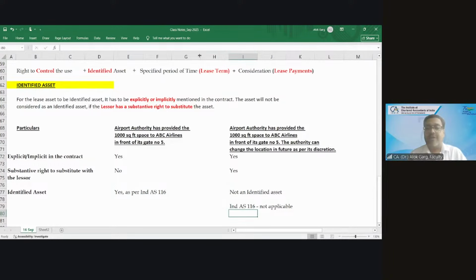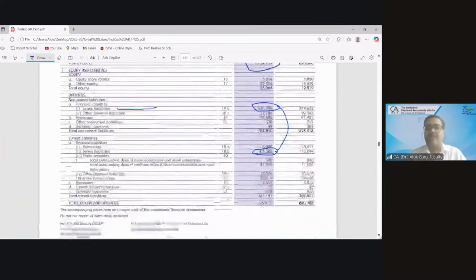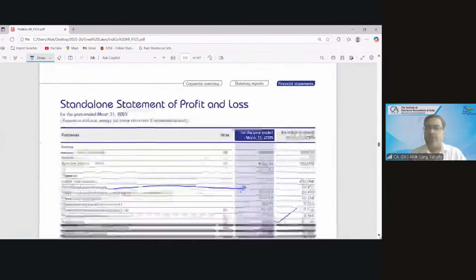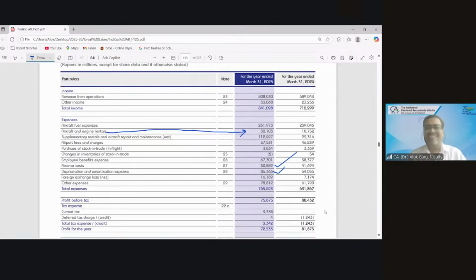And what is the accounting? Rent to bank. Friends, let me take you again to the Indigo airline balance sheet and P&L. I hope Indigo annual report is visible. In the Indigo annual report, can you see aircraft and engine rentals? 30,103.